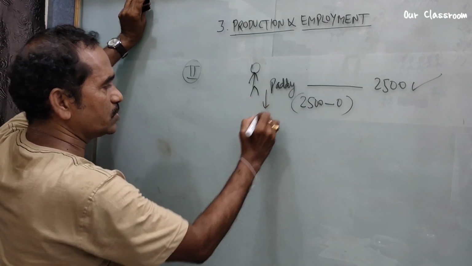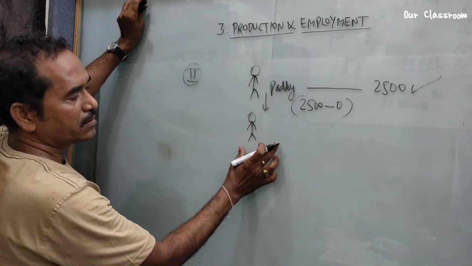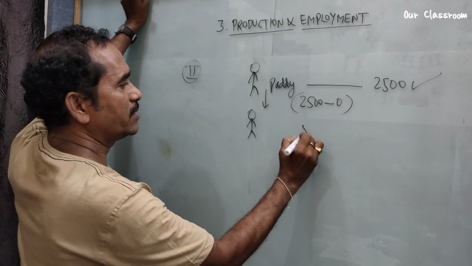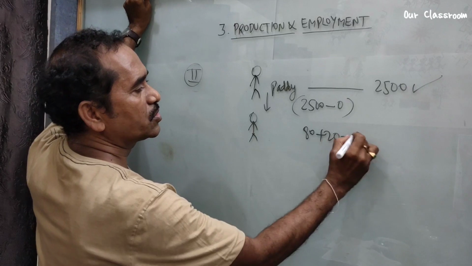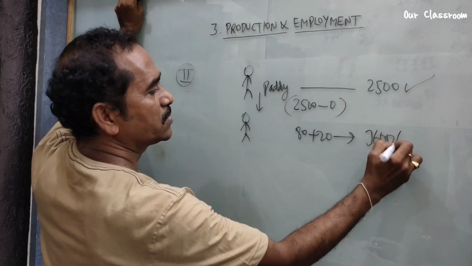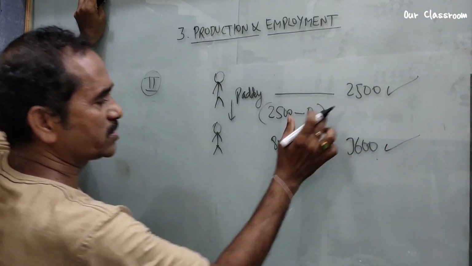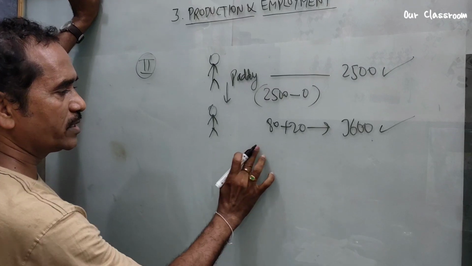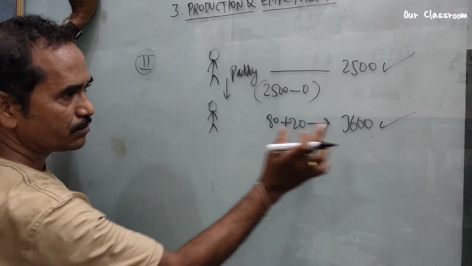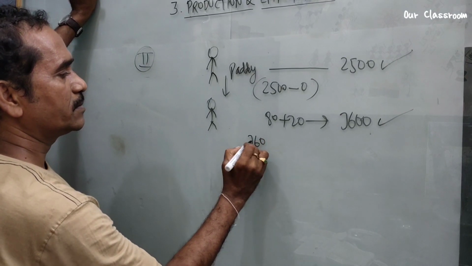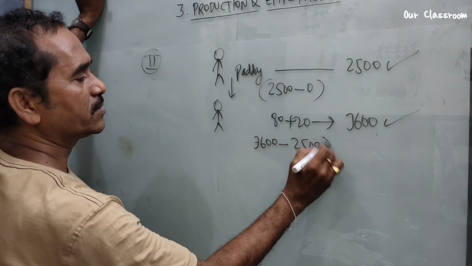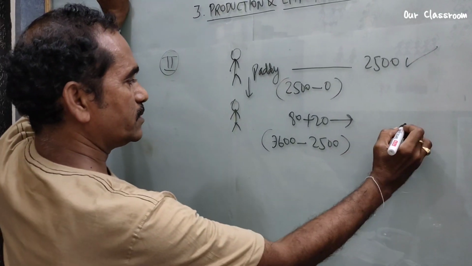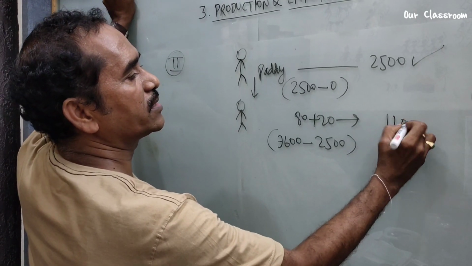He sells paddy to the rice miller, who transforms it into rice and husk, and gets 3600. Here the input is 2500 rupees, so we deduct input from product value: 3600 minus 2500 gives 1100.